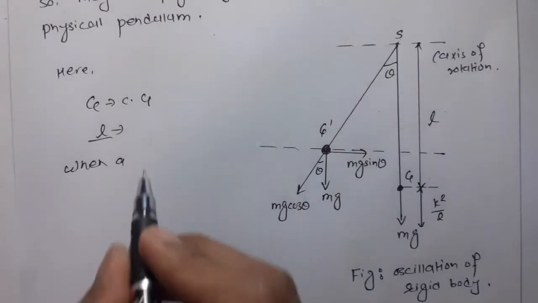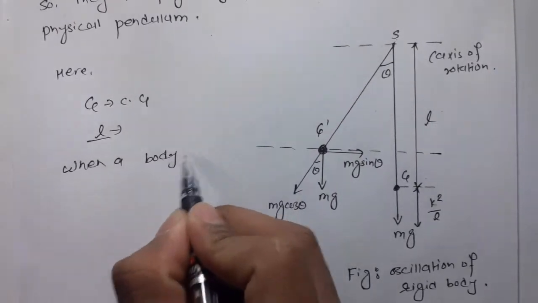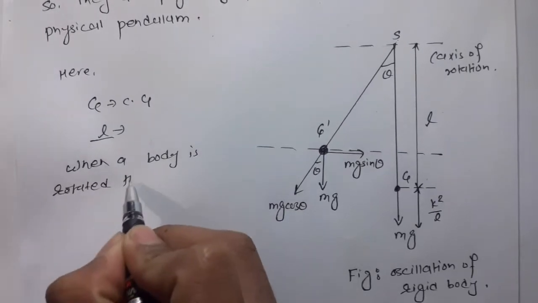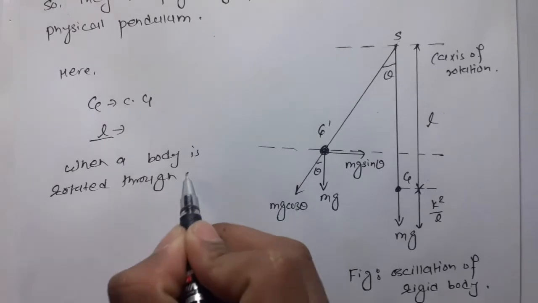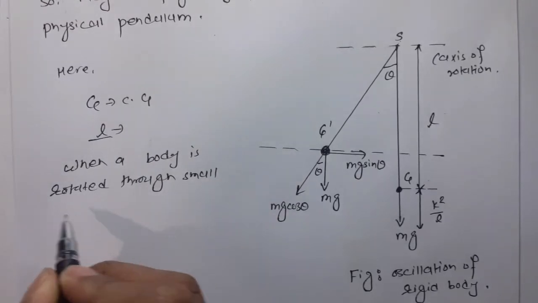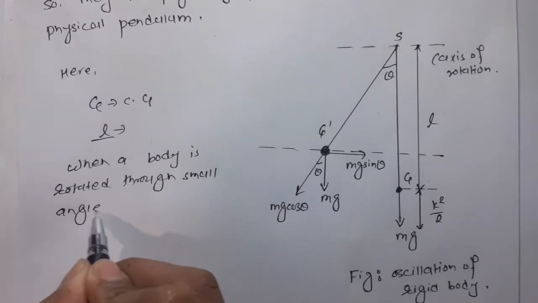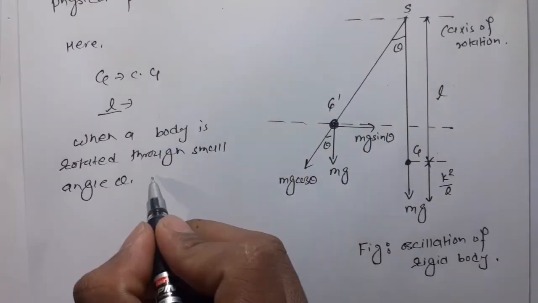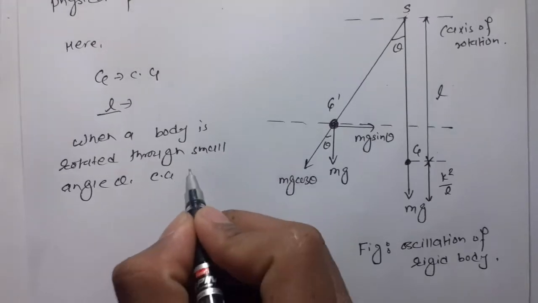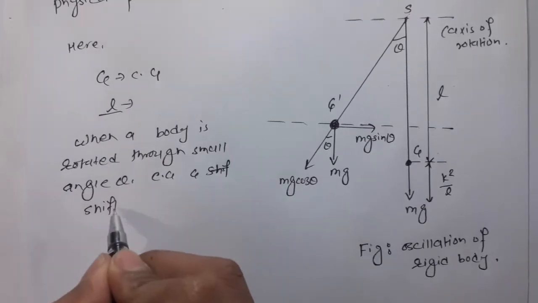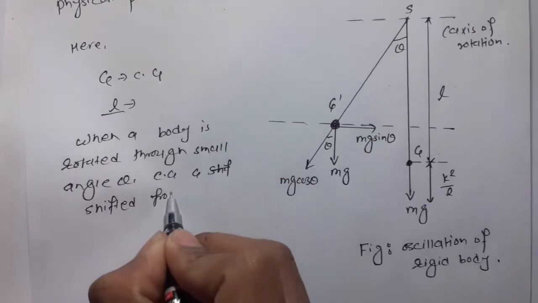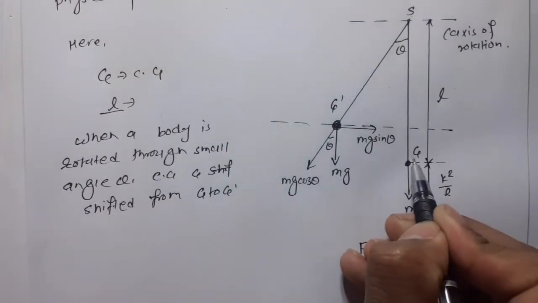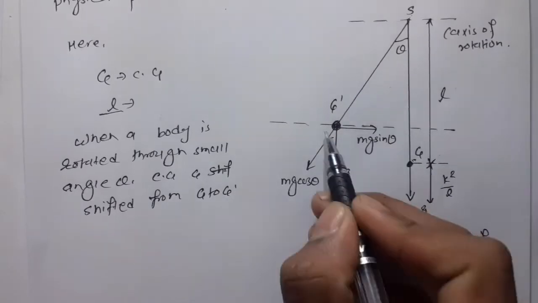When a body is rotated through a small angle theta, the center of gravity G shifts from G to G dash.